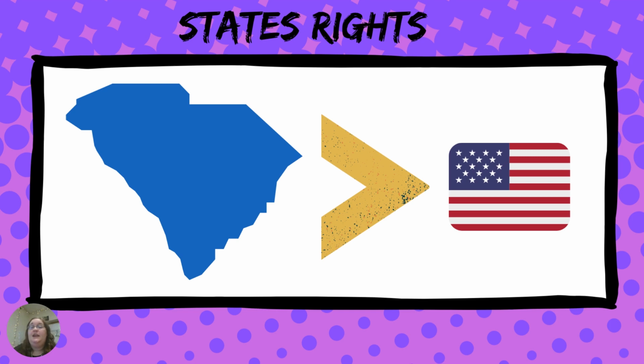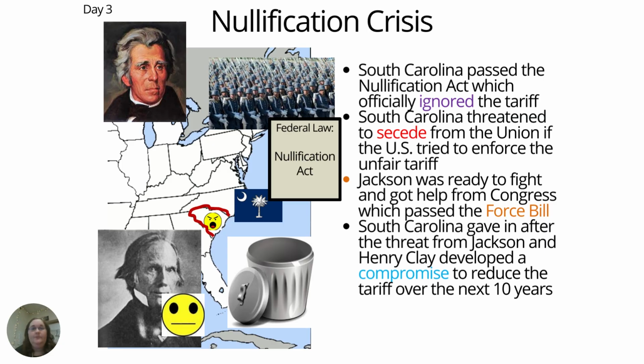The nullification crisis and states' rights revolved around the ability of a state to declare a federal law unconstitutional and to nullify said law. This goes against the 10th Amendment, which says that powers are shared between the state and the federal government, but if the federal government makes a law, then the federal government's law is always supreme.